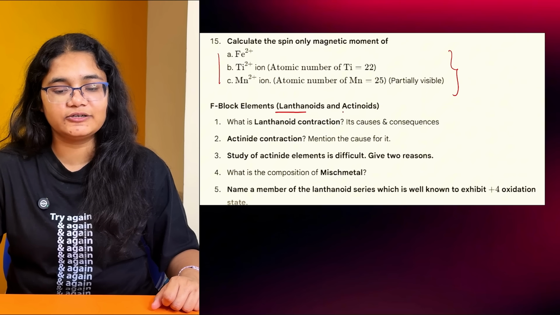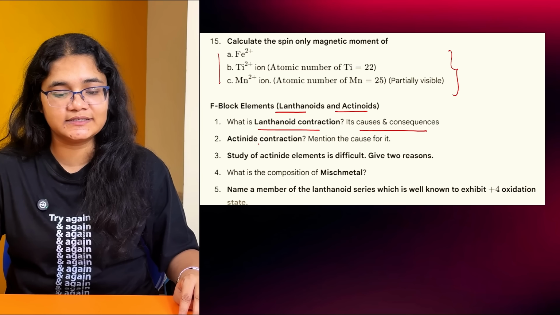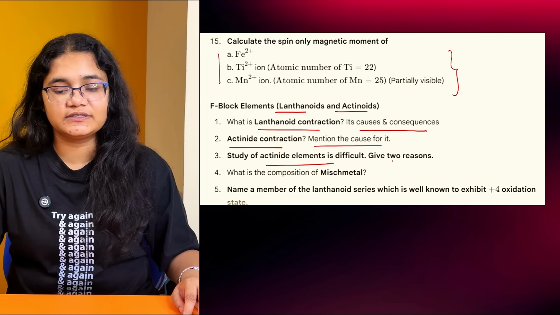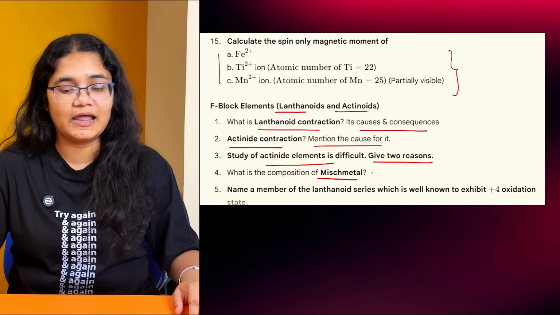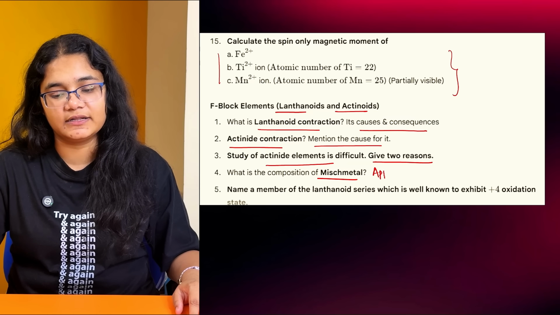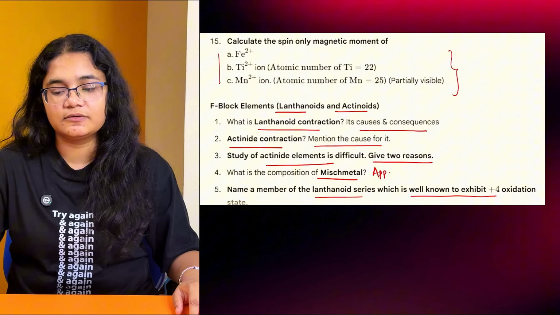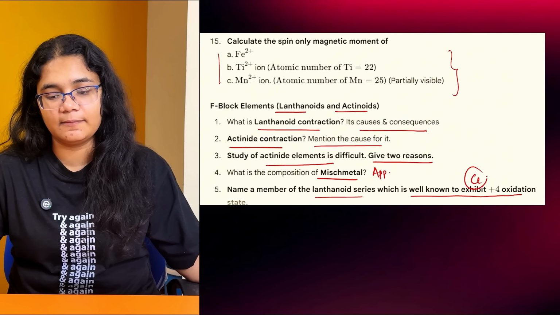Then from lanthanides and actinoids, what is lanthanide contraction, its causes and consequences, actinoid contraction and the cause for that. Study of actinoids is very difficult, give 2 reasons, 3 reasons, very important question. Misch metal and its application, where it is used. Then name a member of the lanthanide series which shows +4 oxidation state, so that is your cerium, so that also you should know.